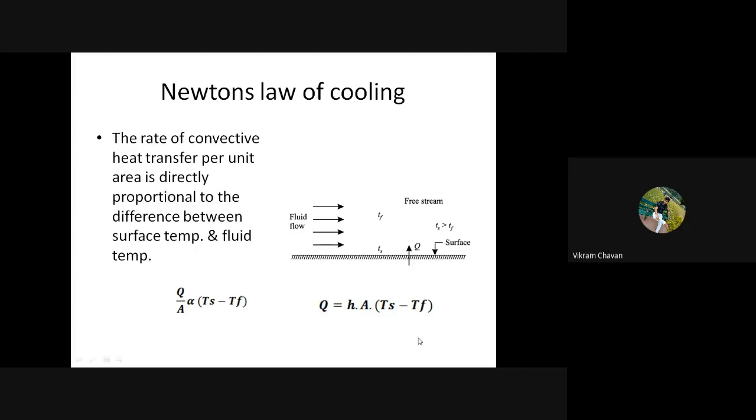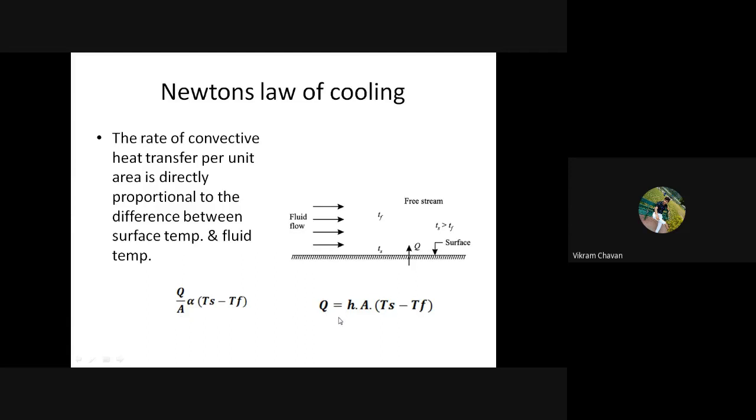Now we have to normalize this equation. Normalize means we remove the proportionality sign and introduce the equal to sign. For that purpose, we introduce one constant, and we shift A to this side.